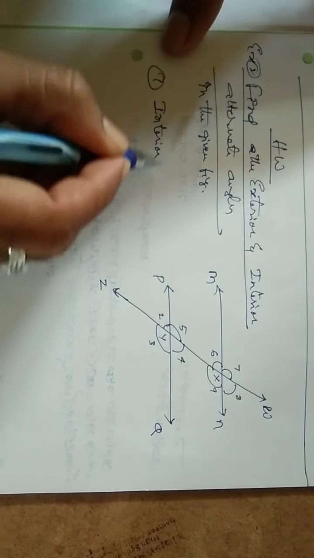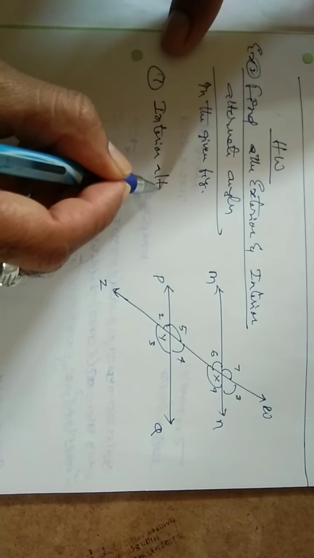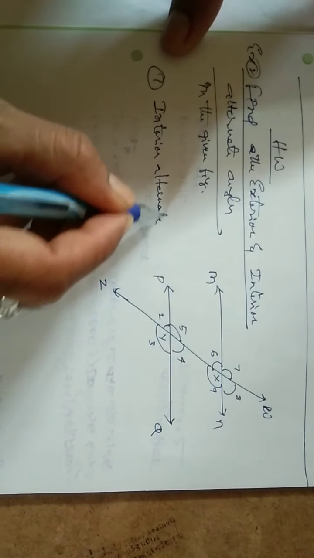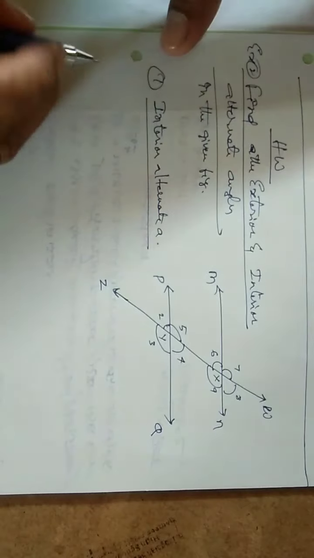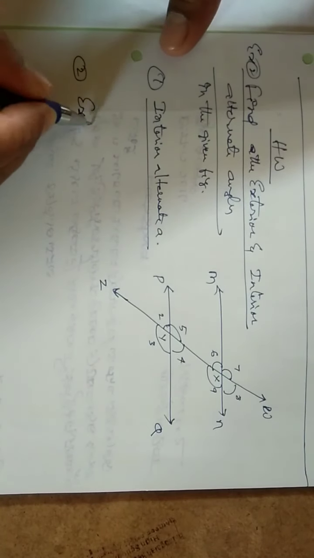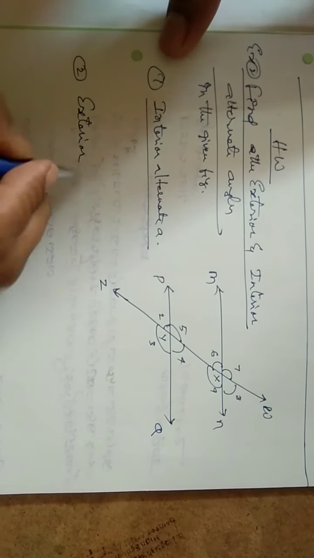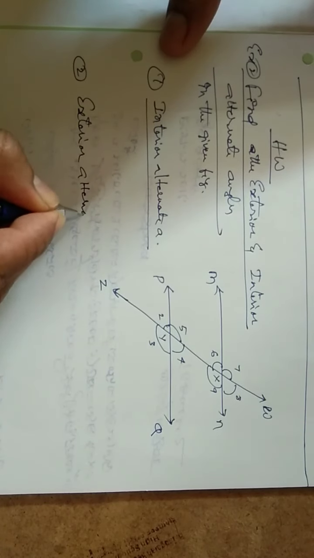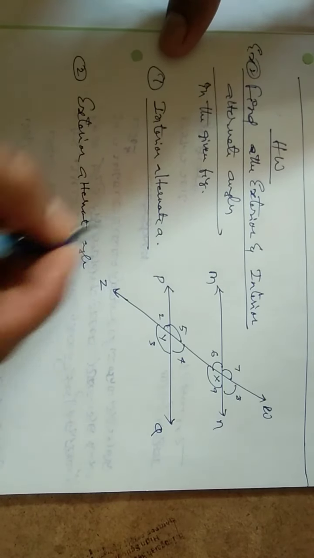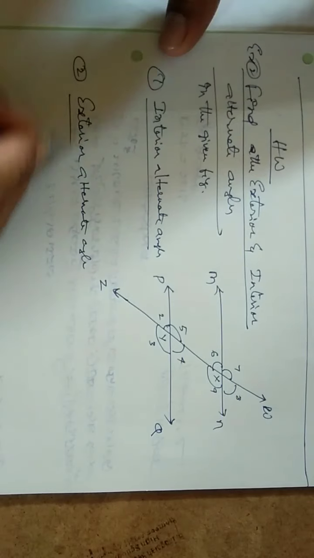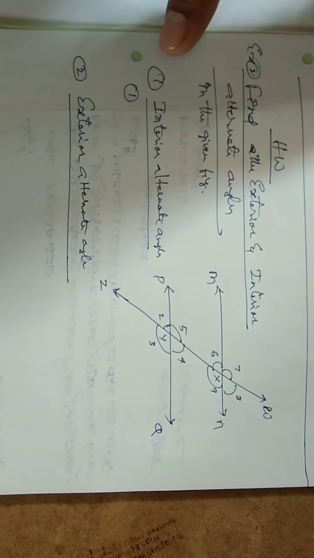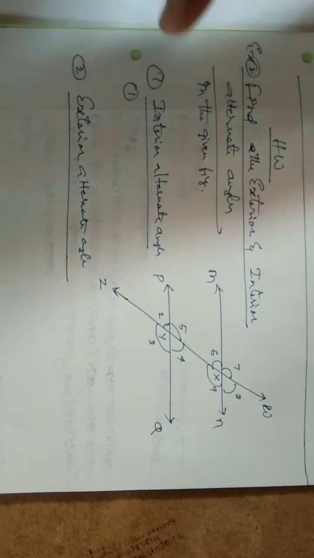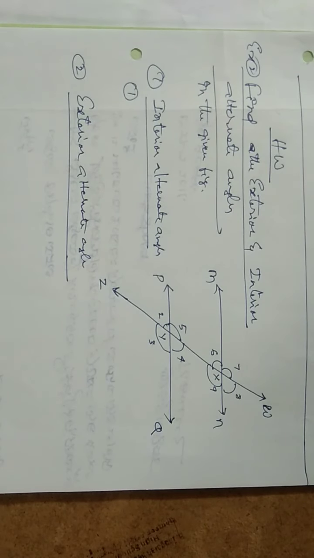Interior alternate angles, you need to find out. Exterior alternate angles, you need to find out. There are only two pairs of alternate angles. You should find it out. Okay, stop the video and work it out.